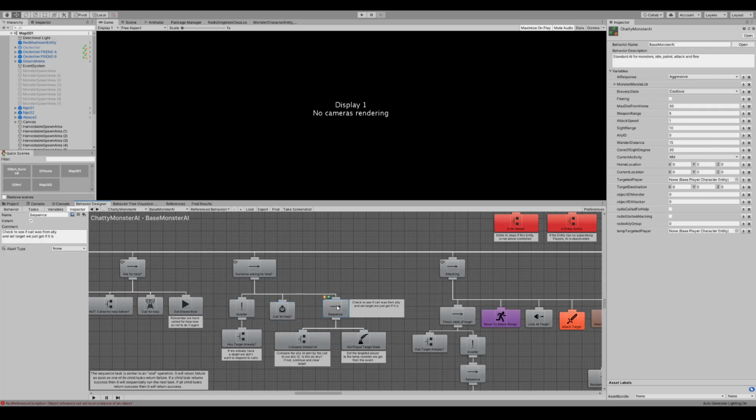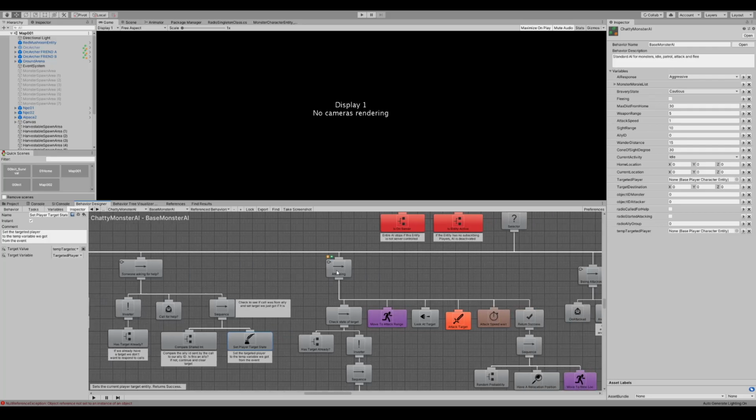So we get further on, we hit this final sequence. First thing we do is we check to see if the ally ID in the message is the same as ours. If it's not, we fail, and we exit out and nothing happens. If it is the same, so it is an ally ID that is the same as ours, so we wish to protect this ally, it then moves the temporary targeted player that we picked up from the event into the targeted player.